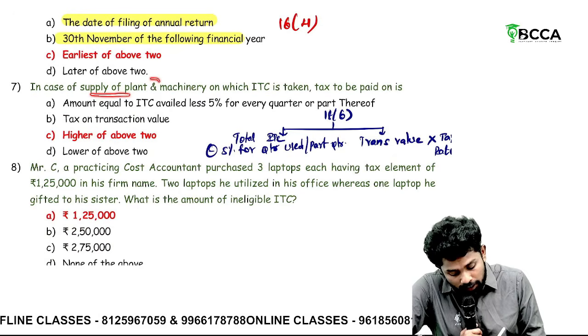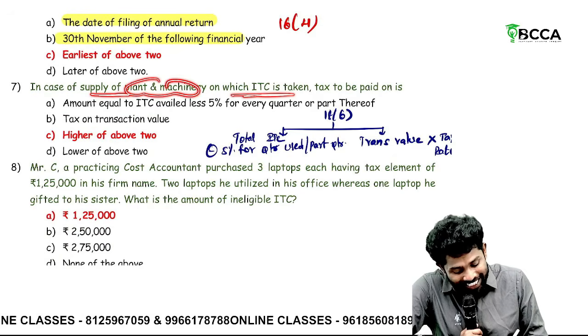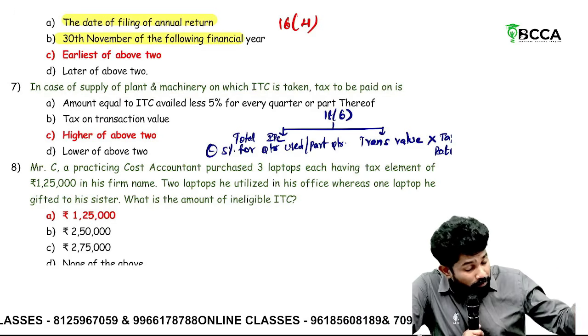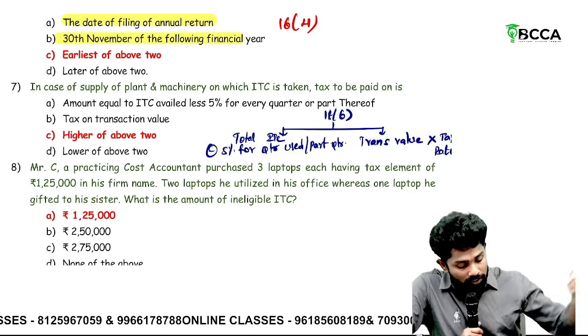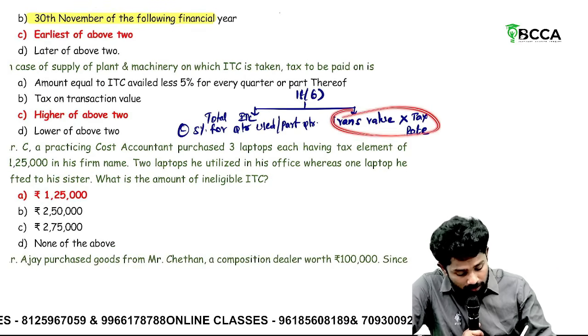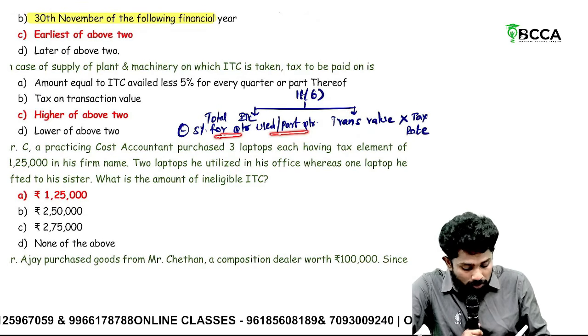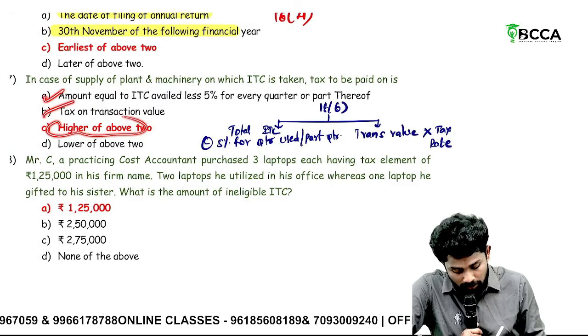In case of supply of plant and machinery on which ITC is taken, tax to be paid. 18 subsection 6, what does it say? Where a capital good is sold, calculate the tax on transaction value, that is, transaction value into tax rate, or ITC availed minus 5% for every quarter used or part quarter used. Whichever is higher.